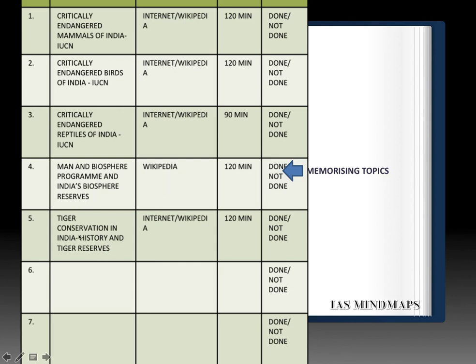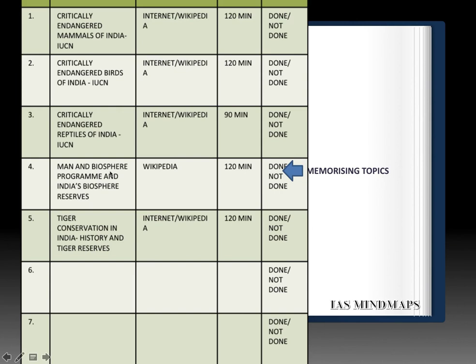Next, tiger conservation in India, its history and tiger reserves of India. Don't forget to go through the topic of the National Tiger Conservation Authority. Again, Internet and Wikipedia. This is the broad timeline; you can go plus 30 minutes over this timeline. This is the evaluation column. Please go through the list and focus on some of the critically endangered species which can be asked in the UPSC Prelims GS paper.